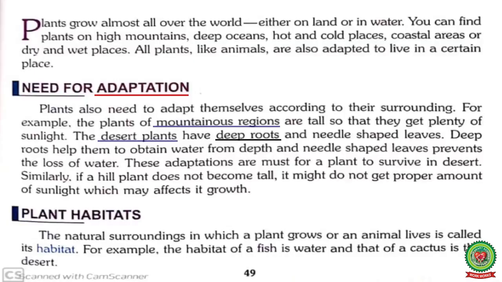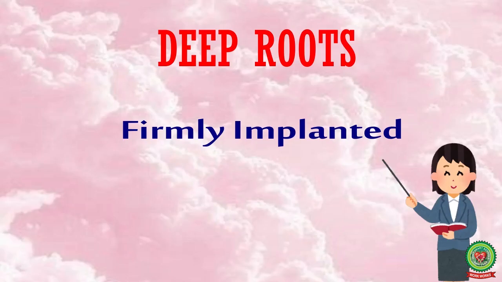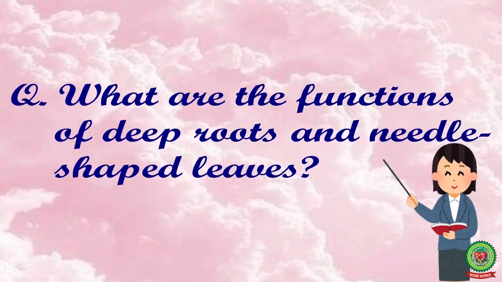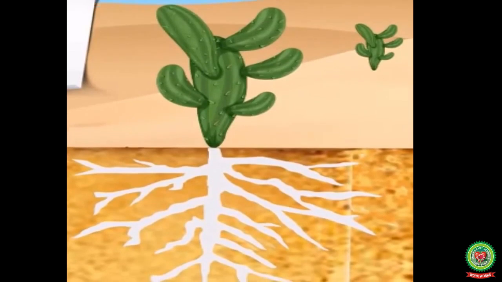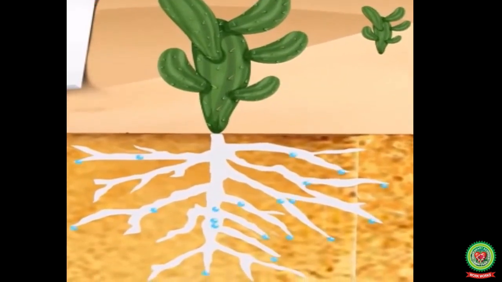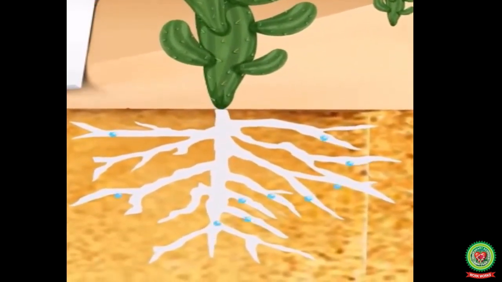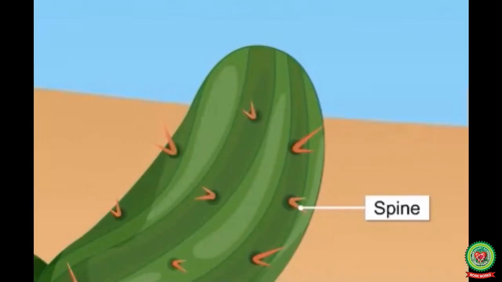Another example is of desert plants. The desert plants have deep roots and needle-shaped leaves. Underline the word deep roots and write down its meaning: firmly implanted. So students, here a question arises: what are the functions of deep roots and needle-shaped leaves? The answer is that deep roots help them to obtain water from depth and needle-shaped leaves prevent water loss.